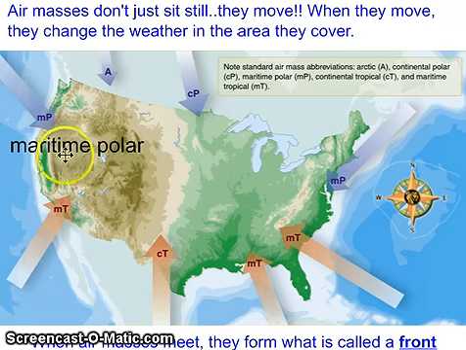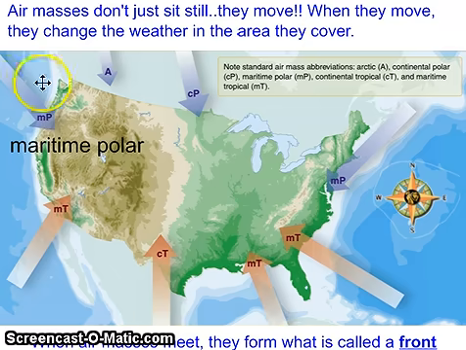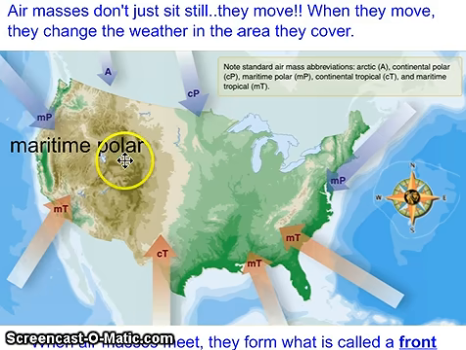In this sense, in the word maritime, it means that it is a body of air that has formed over some water. And as that water evaporates, it carries a lot of moisture with it, and that body of air is going to be very moist, very humid. So the air that comes over Washington State and Oregon and some of California is maritime polar.